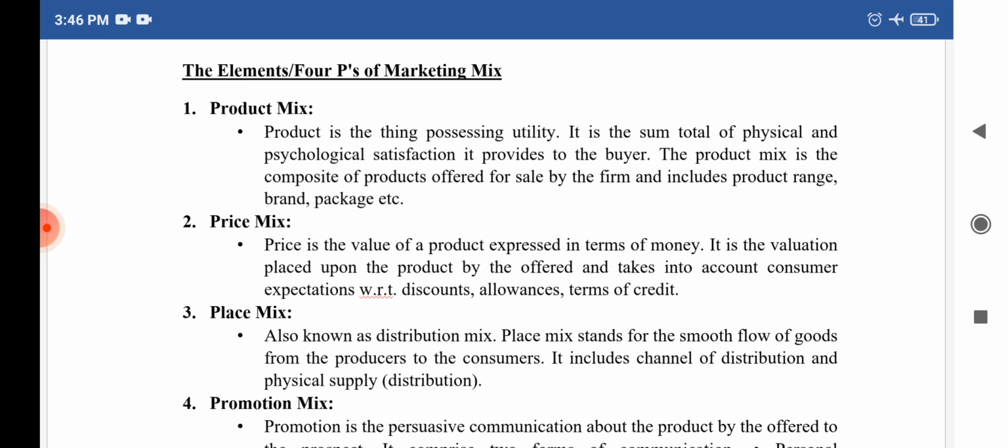In product mix, product is the thing possessing utility. It is the sum total of physical and psychological satisfaction it provides to the buyer.